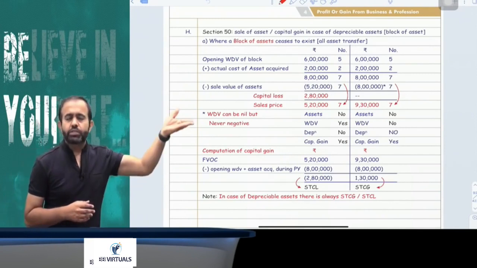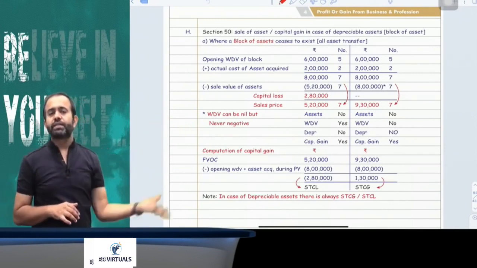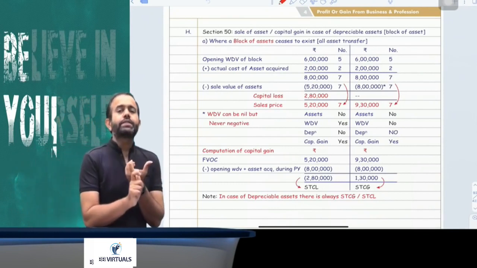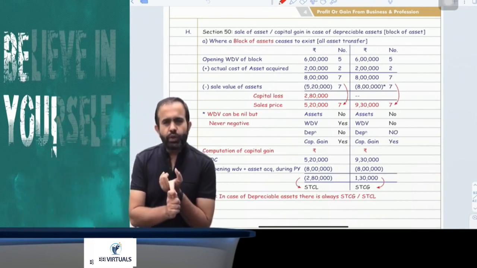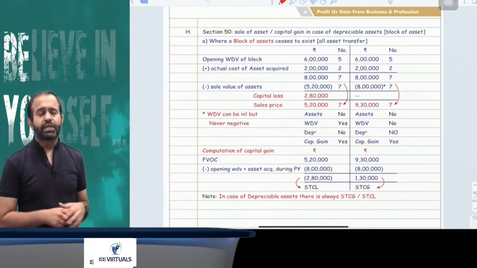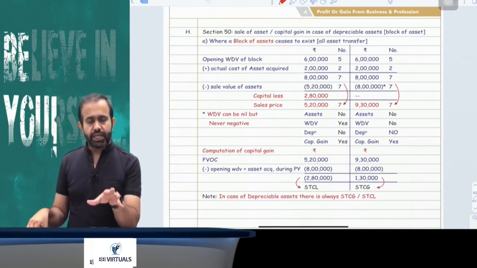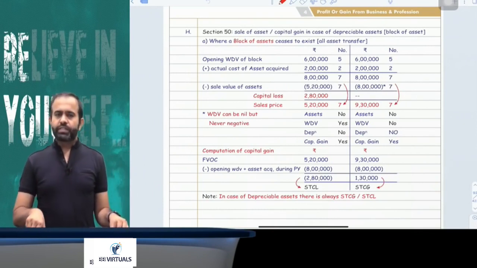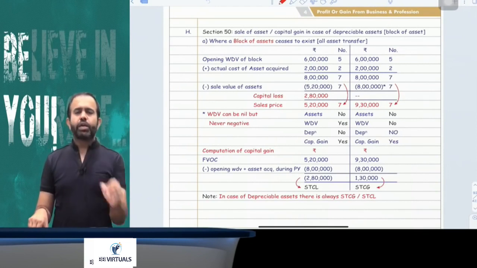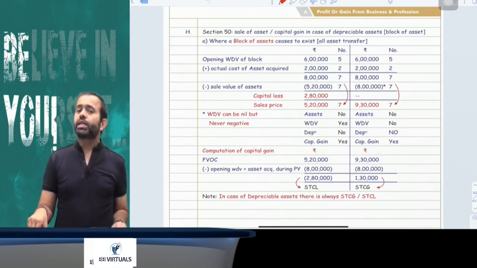If your sale price is not more than opening WDV plus purchase, then there will be a short-term capital loss.